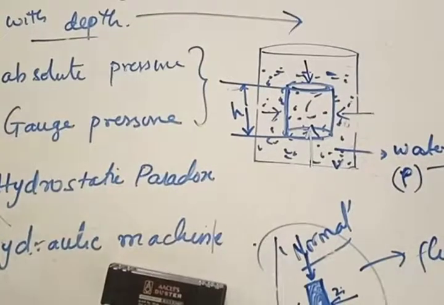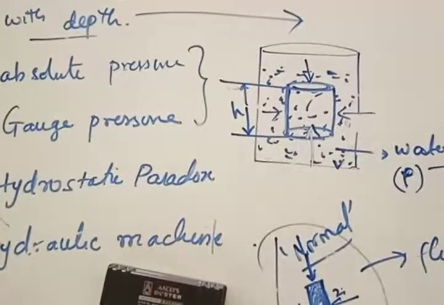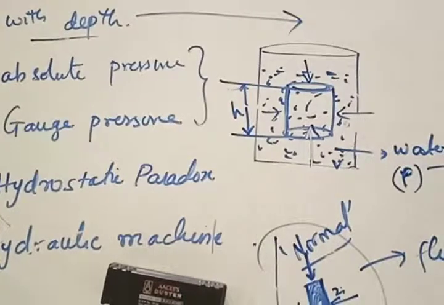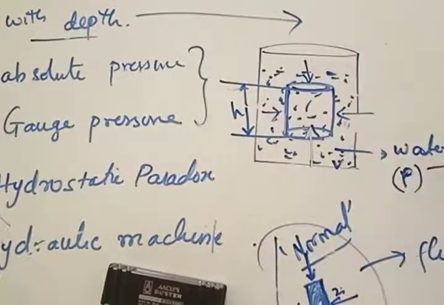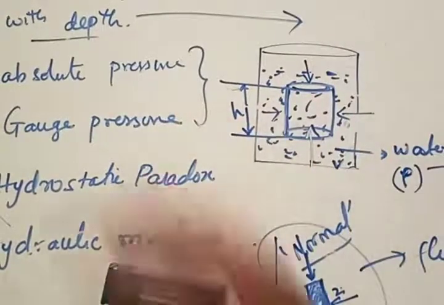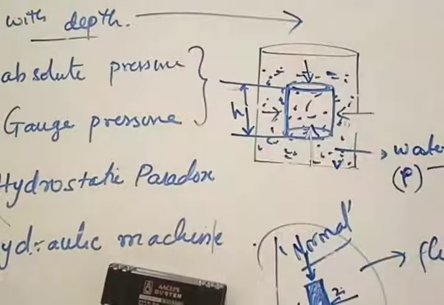And remember this important point: the force exerted by the fluid upon any object would always be normal to the surface of the body. Force exerted upon any object in a fluid will always be normal to the surface, normally inward to the surface, not outward. Now you can understand this.